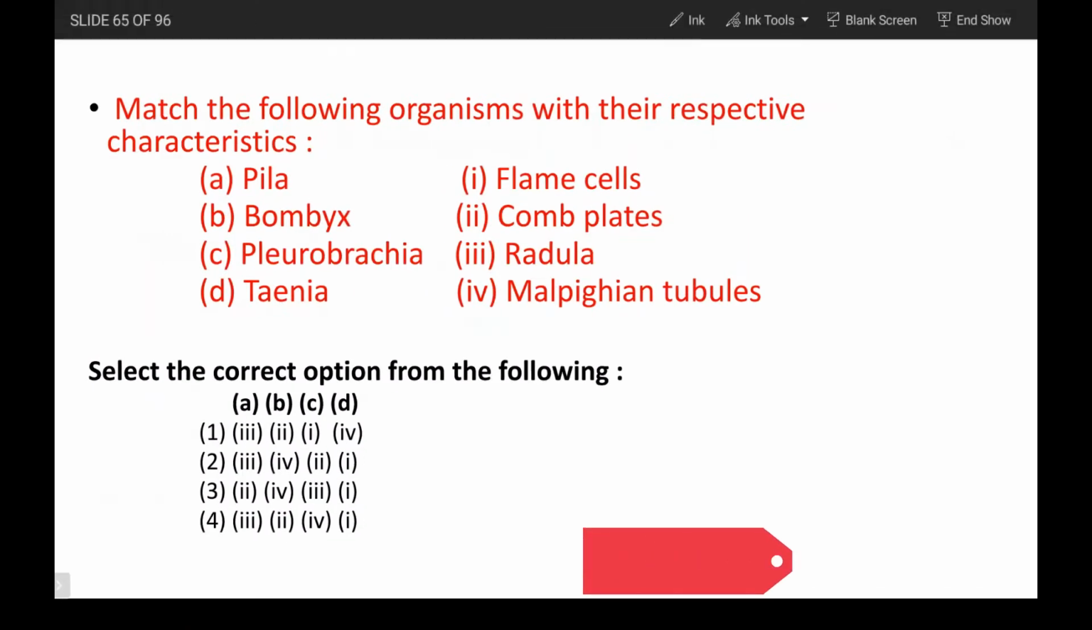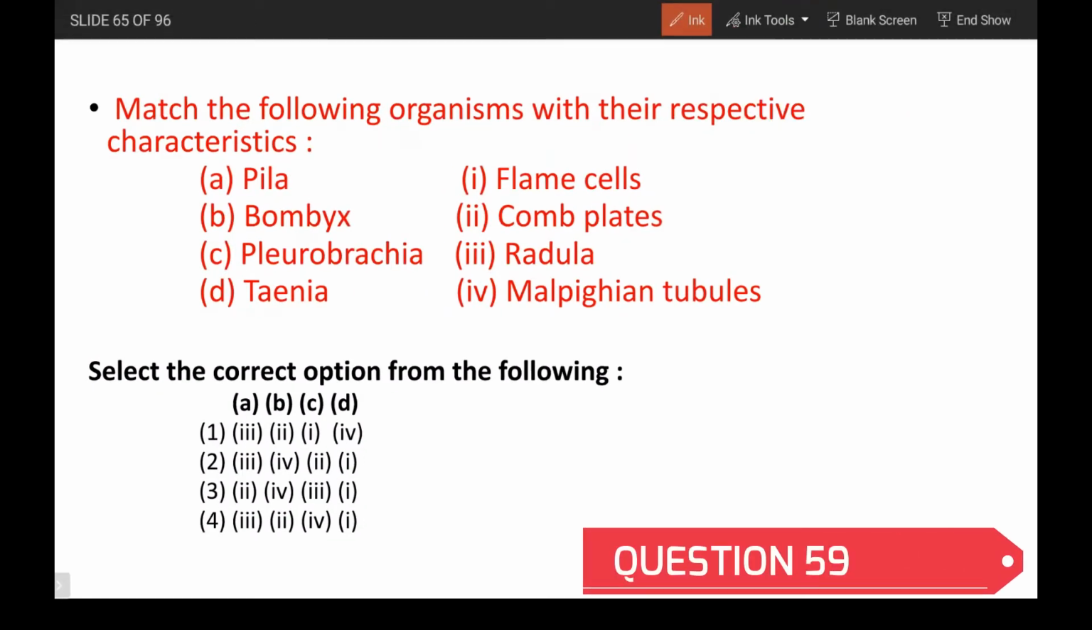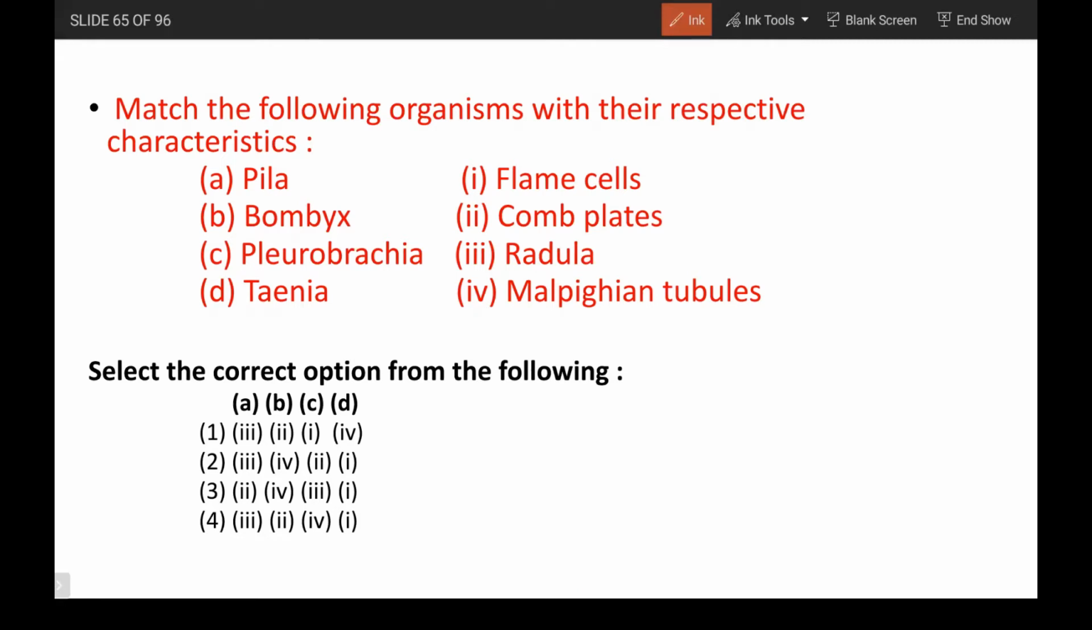Okay, then this one. Pila, apple snail, comes under mollusca, and molluscs have radula. So A is 3. Bombyx comes under arthropods, and arthropods have Malpighian tubules as the excretory organ. So B is 4.